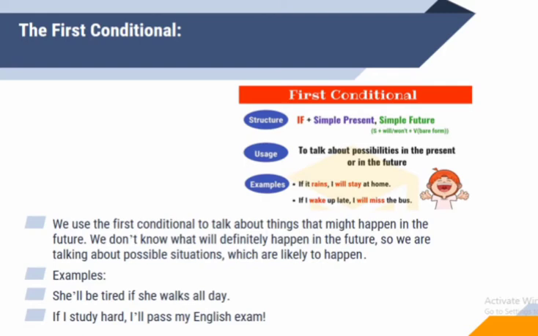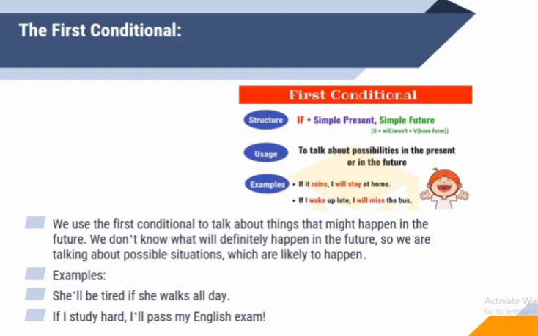An example is: if you freeze water, it turns into ice. Look, it starts with if, and you freeze water is simple present, it turns into ice is simple present. And secondly, the most important thing is that it is a fact. It is a fact that if we freeze water, it turns into ice.